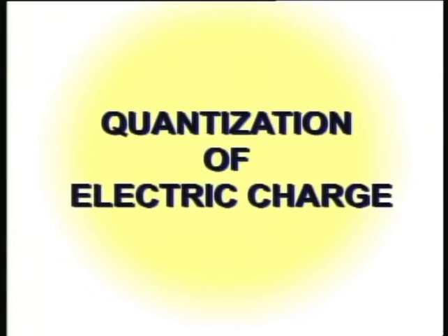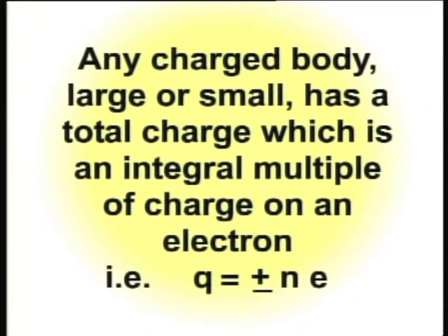Now we can discuss two very important properties of electric charge, and the first is quantization of electric charge. Now what is quantization? Quantization of electric charge means that any charged body, large or small, has a total charge which is an integral multiple of charge on an electron.